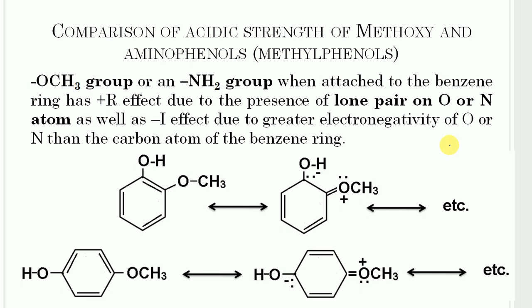Then next is the comparison of the acidic strength of the methoxy and aminophenols. A methoxy group or an amino group, when attached to the benzene ring, has plus R effect due to the presence of lone pair on oxygen in case of methoxy group and on nitrogen in case of amino group.